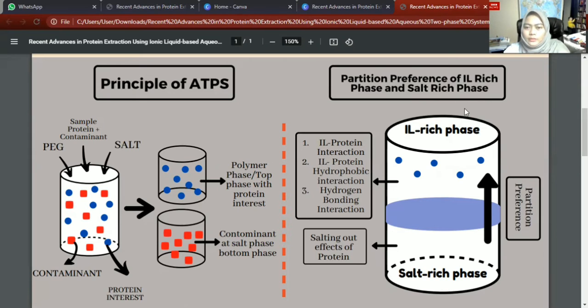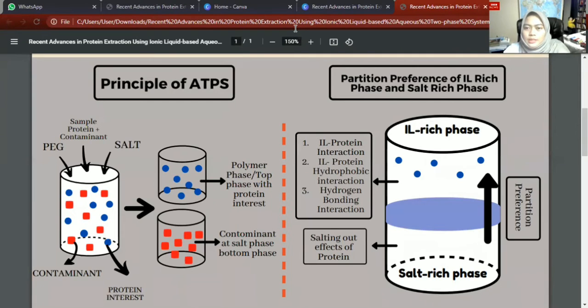So what is ionic liquid? Ionic liquids are a type of molten salts that are liquid at standard condition, where ionic liquids have low volatility, low viscosity, and high ionic conductivity, and consist purely of anions and cations. These properties make IL a good solvent used in liquid-liquid extraction in the ATPS for the purification of